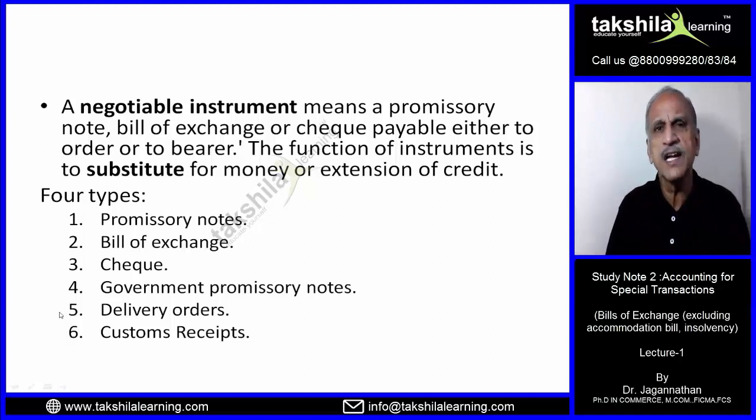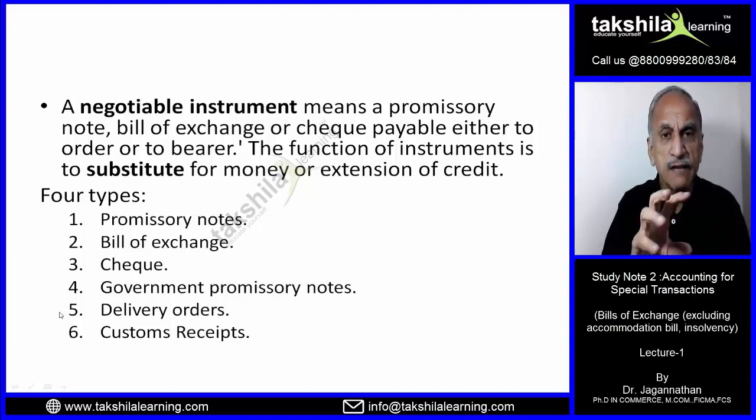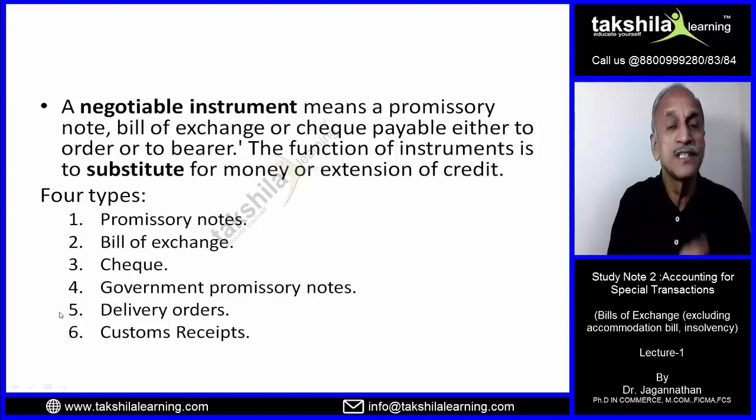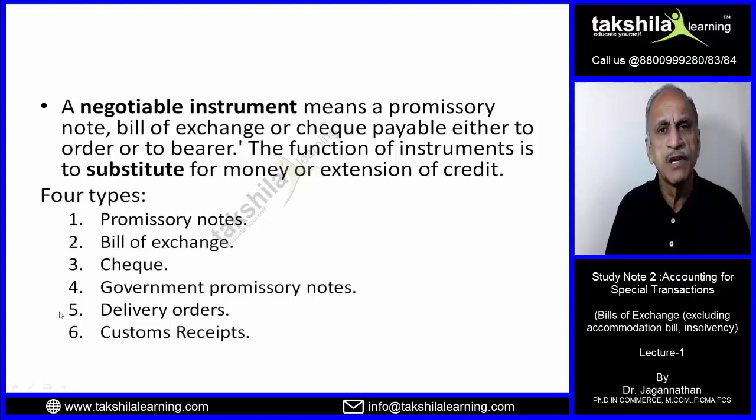Alright. Same is the case with custom receipts. Custom receipts are nothing but receipts of goods which have been imported, which have come to the port, and you can collect them. So since they have the characteristics of negotiation, giving the person who receives the right to claim the goods, they are equal. Otherwise, we are not going to discuss it. Primarily, we are concerned with basically two types of negotiable instruments in our accounting treatment: promissory notes and bill of exchange.